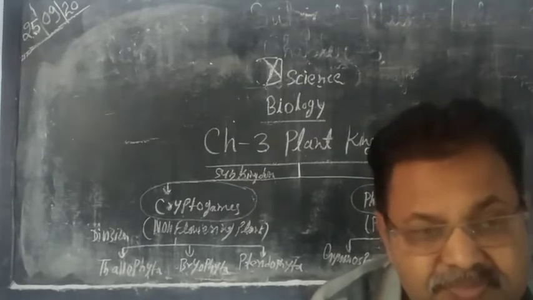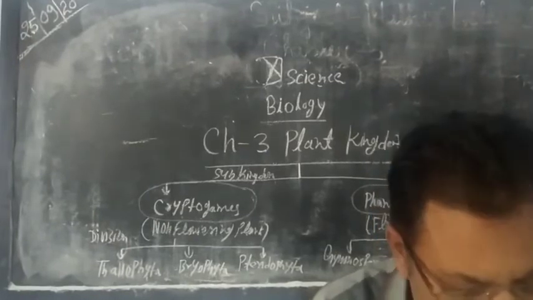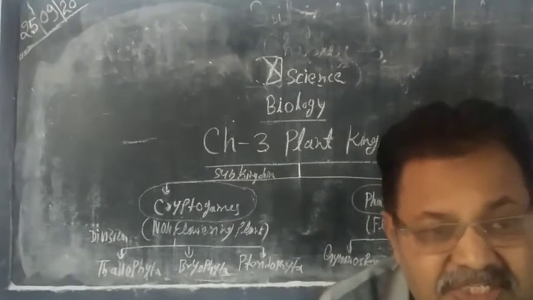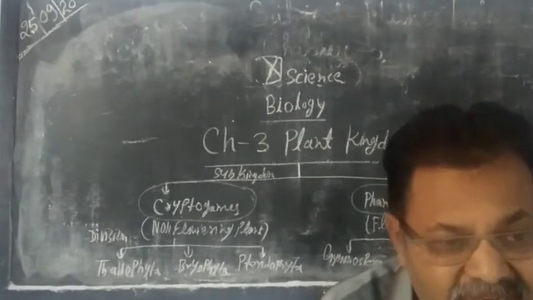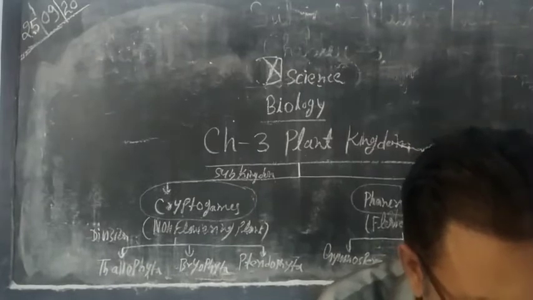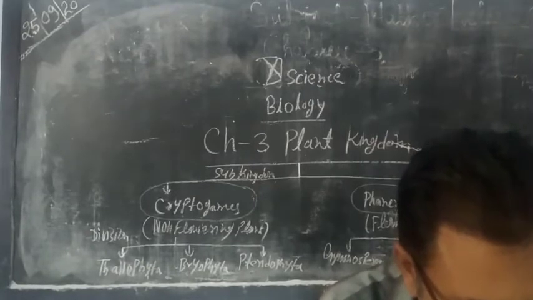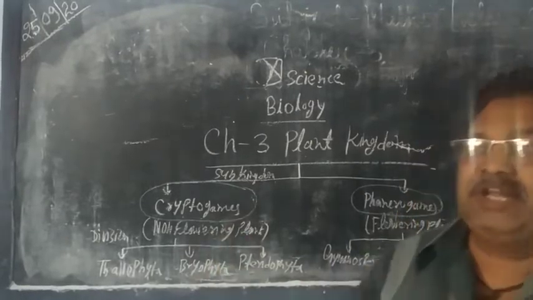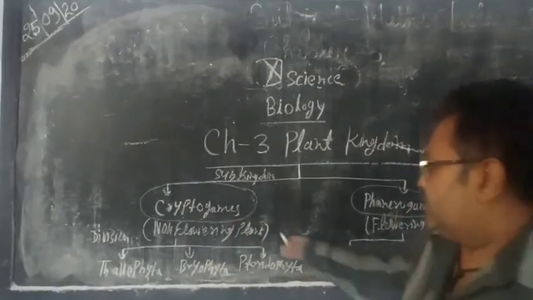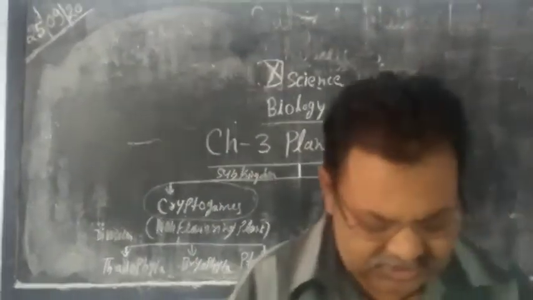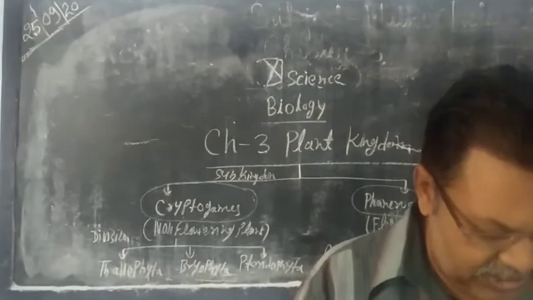So the sexual cell or unicellular reproductive cell does not have any jacket or covering membrane. The reserve food material is starch. Now these are some important characteristics of the division Thallophyta, and in this division we have studied algae.